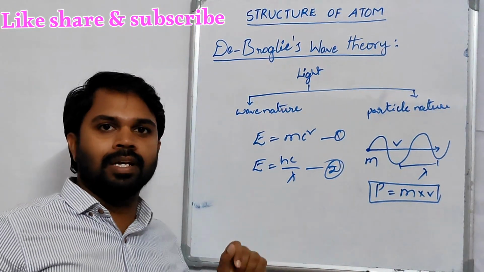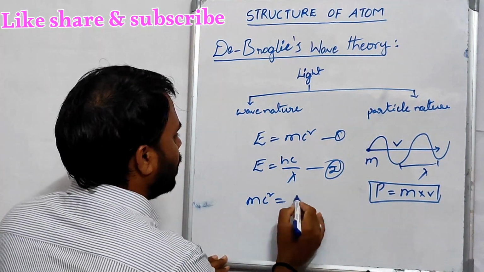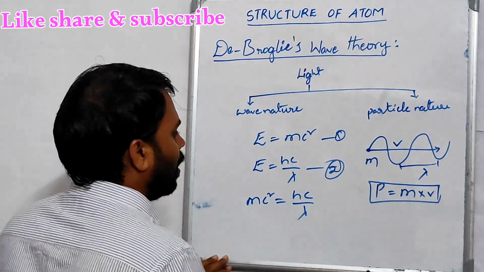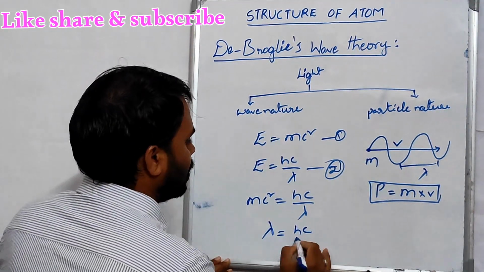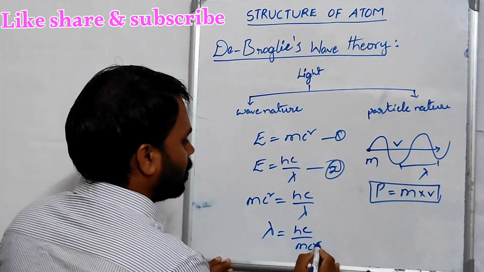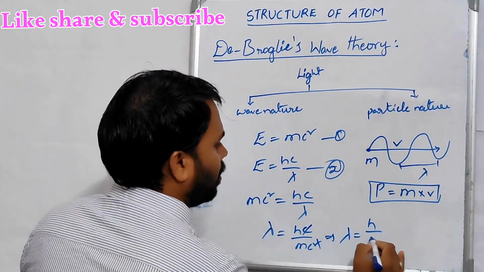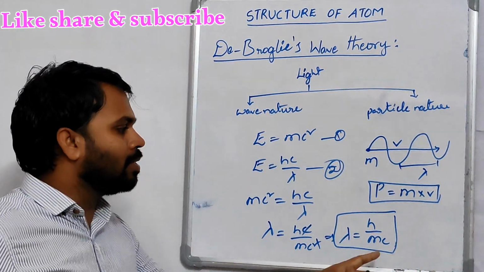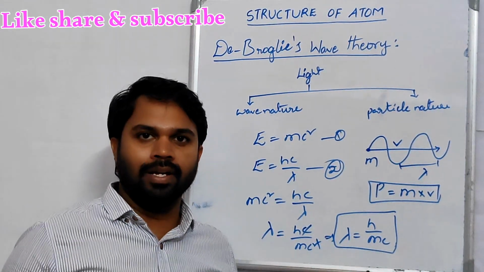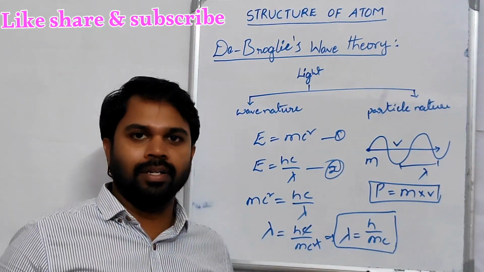From these two results, we get mc square is equal to hc by lambda. From this, lambda is equal to hc by mc square. Square c gets cancelled. Lambda is equal to h by mc. In this, c is the velocity of light. He replaced c with the velocity of the moving particle.